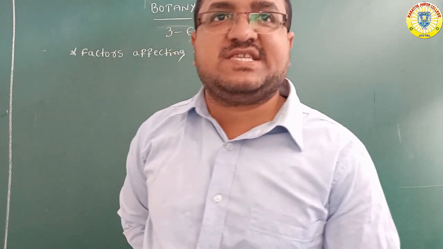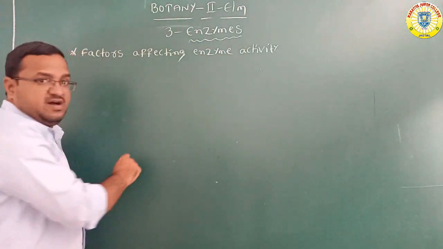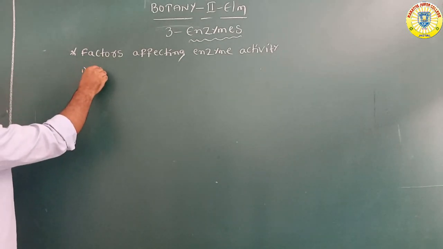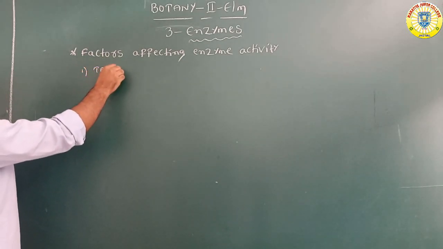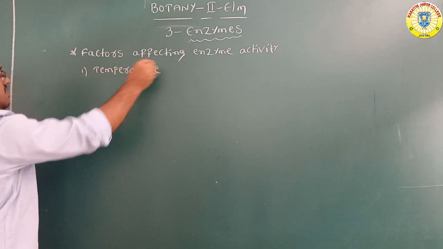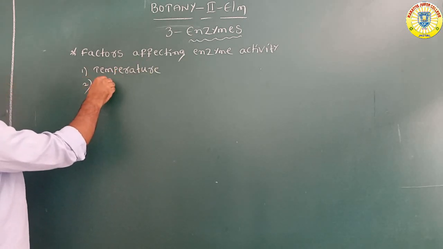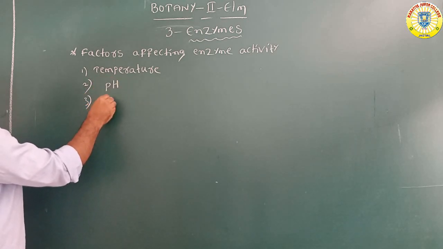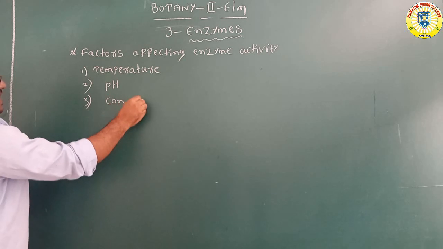But what are the factors affecting the enzyme activity? First one is temperature. And second one, pH. Third one, concentration of substrate.